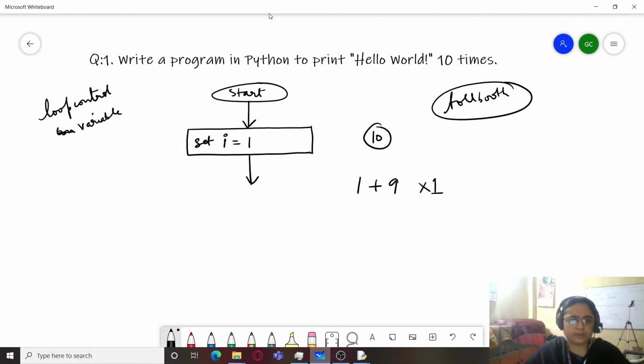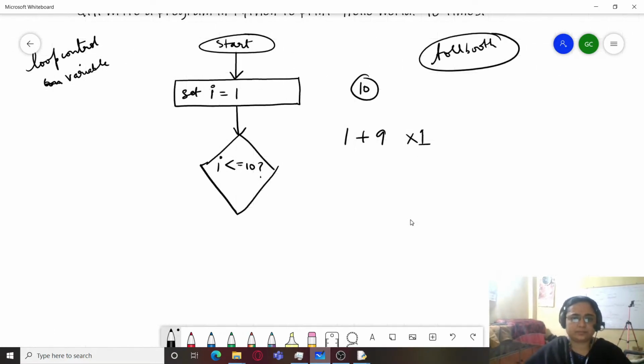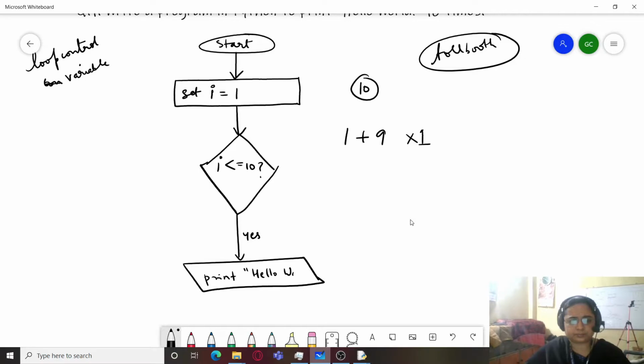Now we will be checking the condition. Is I less than equal to 10? Because we have to print hello world 10 times. If the answer is yes, then we'll use an output box, print hello. And again go back to the loop.